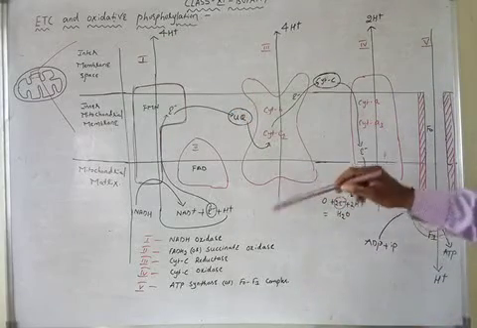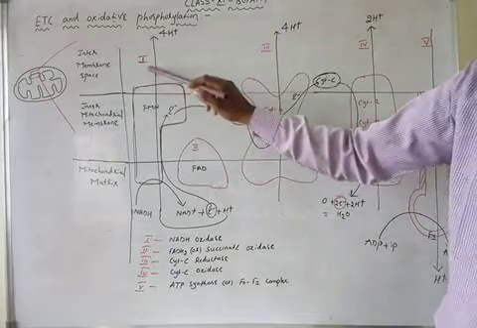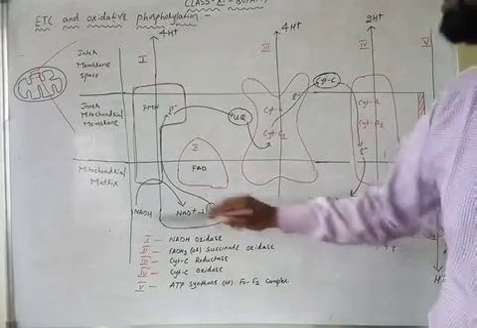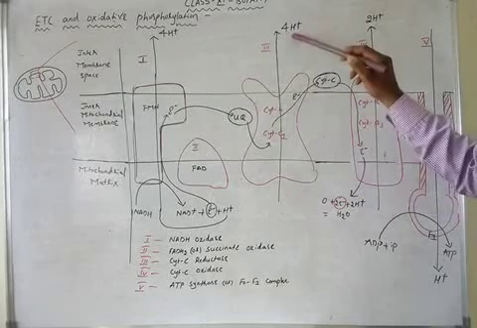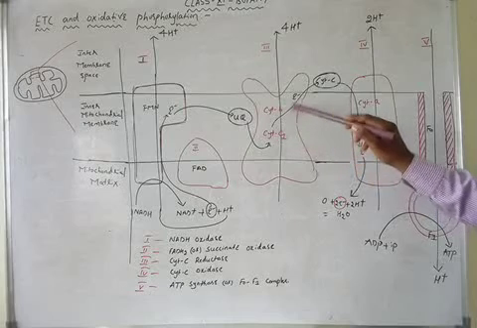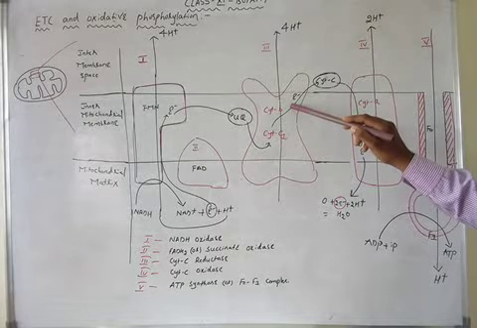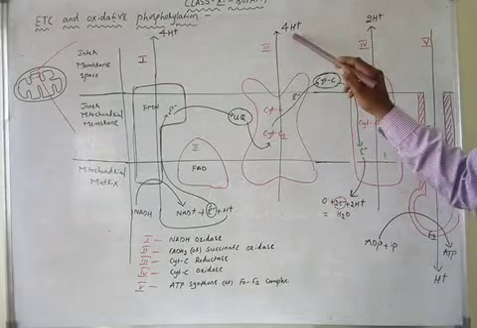Next, just like complex 1, complex 3 is also allowing the passage of protons. When 2 electrons pass through complex 3, complex 3 facilitates the translocation of 4 protons.